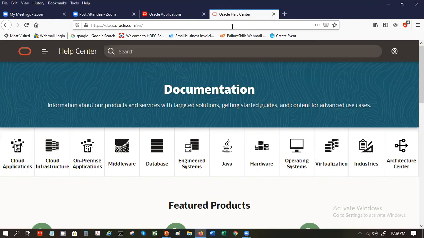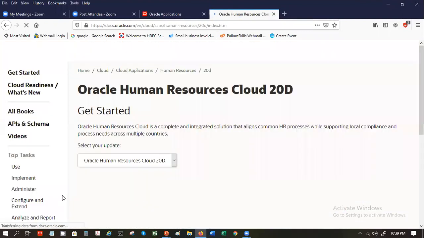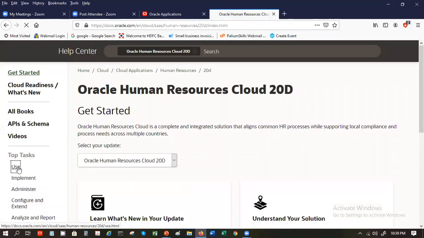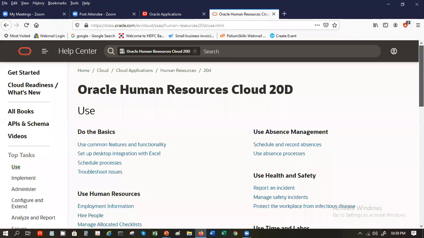Somebody else may have seen the other portion, they would talk about that portion. This is Oracle's official site, docs.oracle.com. Come here, go to cloud applications, the very first tile here. Then you have HR here. Click on HR. Within this, you have use and implement. So go to this use. It has complete documentation of everything that you need.